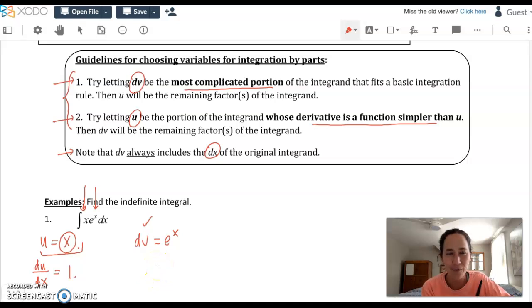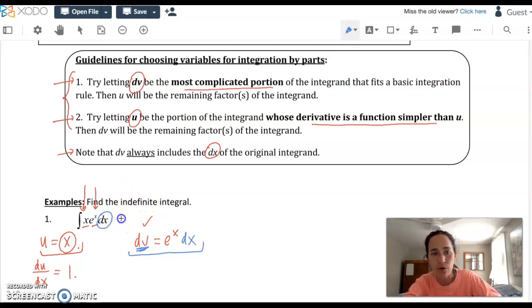There's one little last part to this. I've accounted for the x, I've accounted for the e to the x, but I forgot to account for the dx. And look at that little note, it says: note that dv always includes the dx of the original integrand. So if you're thinking, where does this dx go on this part or that part? Always include it with the dv, for a reason I'm about to show you.